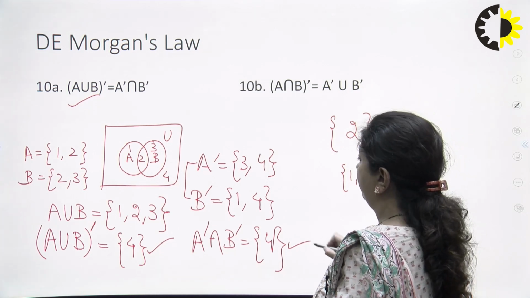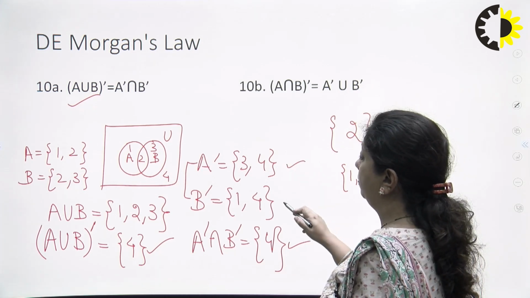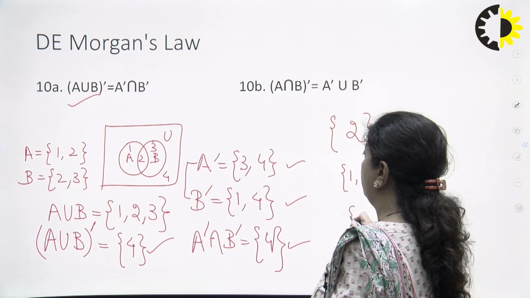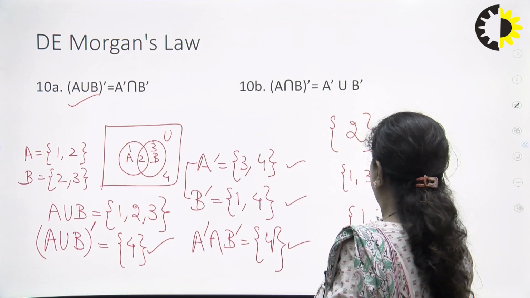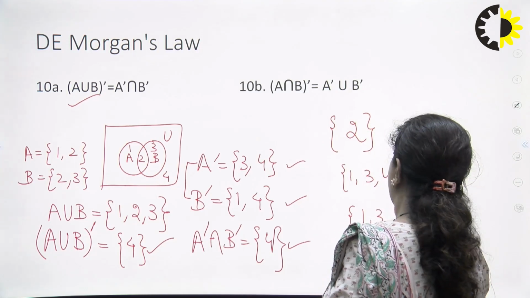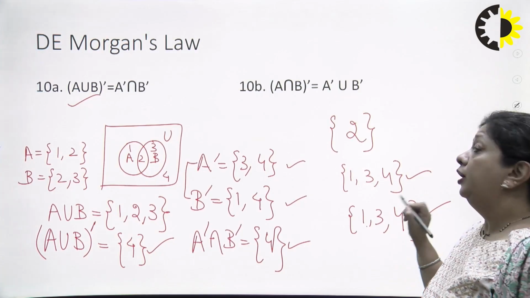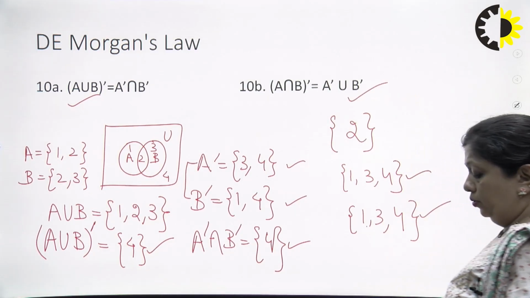The same way we'll do for A's complement. A's complement we again have 3 and 4. B's complement we have 1 and 4, and we have to take the union of these. So it will come out to be 1, 3 and 4. So this is my RHS, this is my LHS. Both are same. So what can I say? I can say that this law also holds.